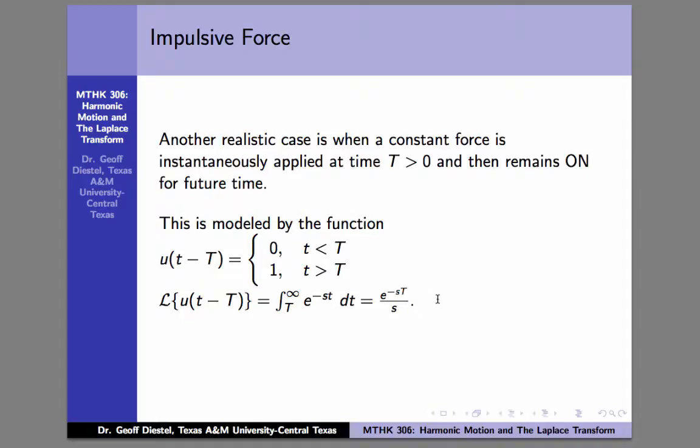Remember, this is the right side of our equation, so we have to compute the Laplace transform of it to use the Laplace transform method. And again, if we end up seeing terms like e to the negative s capital T over s inside of an inverse Laplace transform, we know that that corresponds to the presence of this function u of t minus T, as the inverse Laplace transform of this exponential over s.